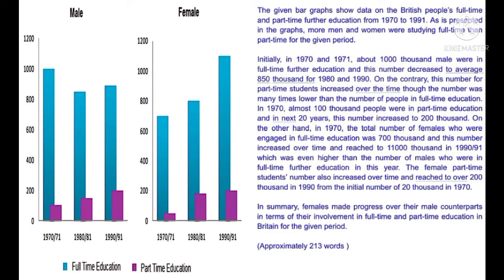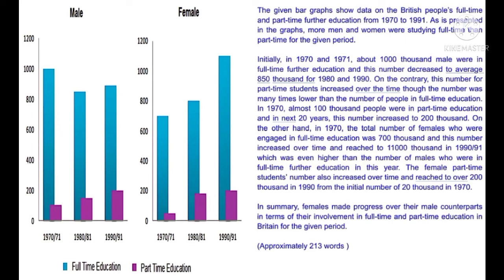On the other hand, in 1970, the total number of females who were engaged in full-time education was 700,000, and this number increased over time and reached 11,000 in 1990-91, which was even higher than the number of males who were in full-time further education in this year. The female part-time students number also increased over time and reached over 200,000 in 1990 from the initial number of 20,000 in 1970.